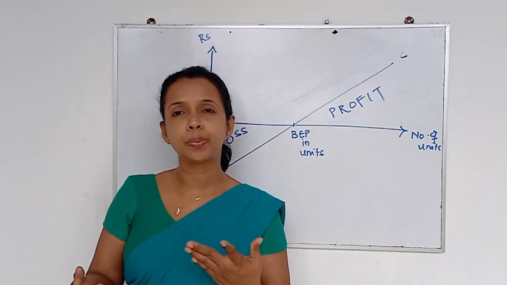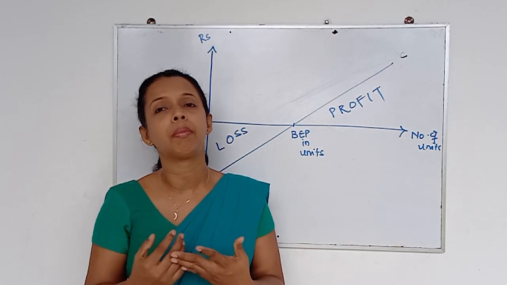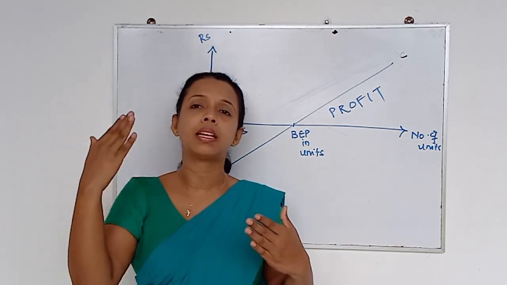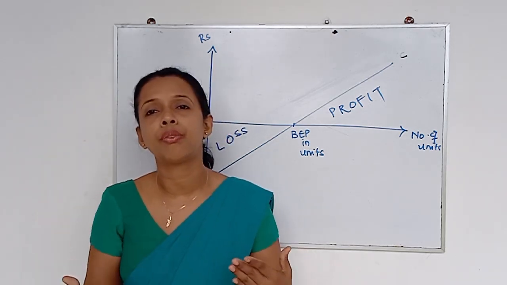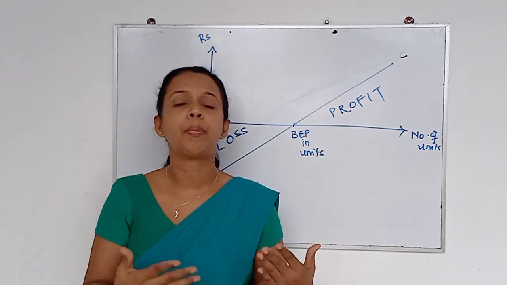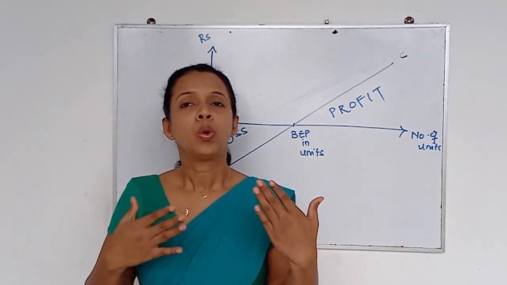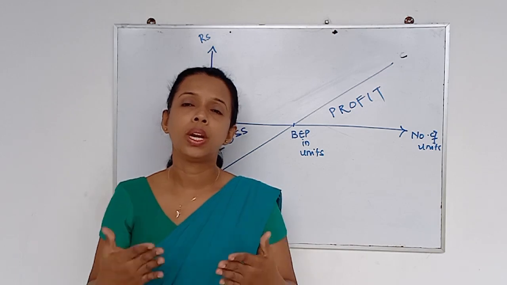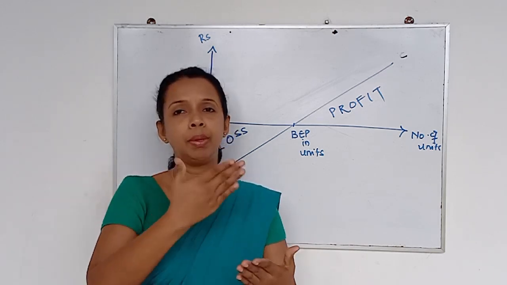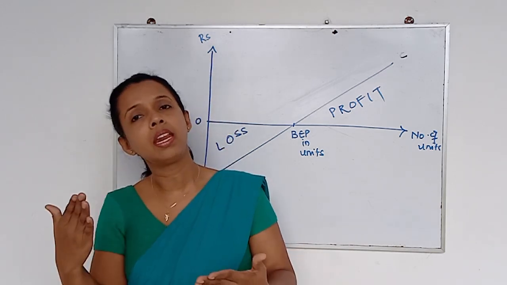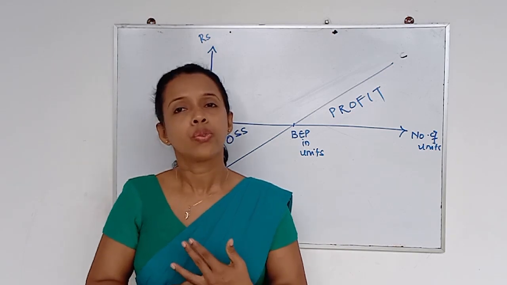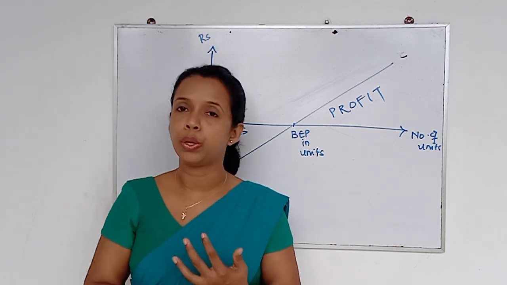We have bonus payments and we have overtime payments. So we cannot have that linear fashion each and every moment in the practical world. But we considered only the linear behavior of cost and revenue. So it is the first difficulty or the limitation we do have.